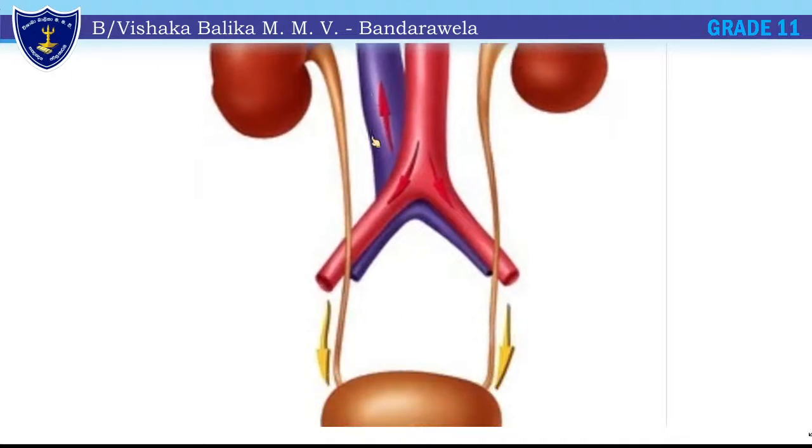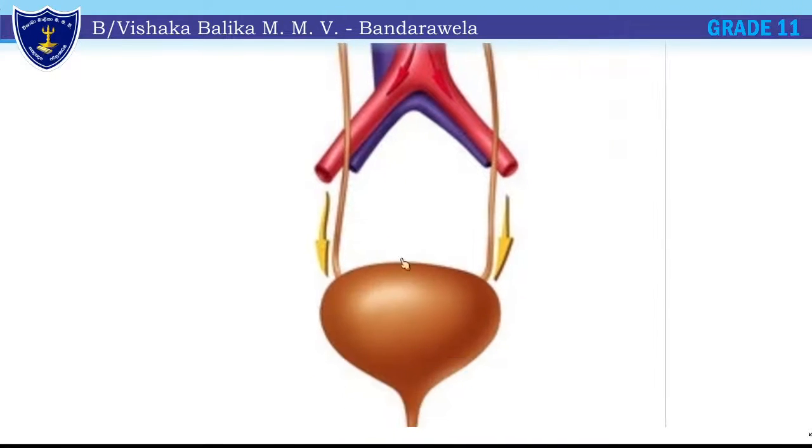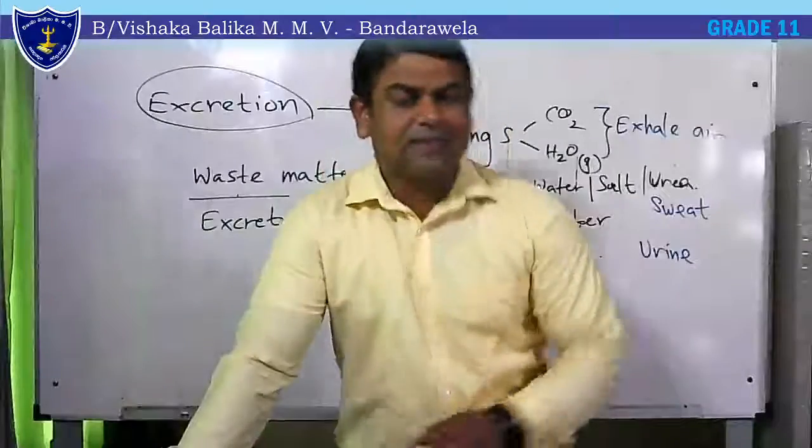It's going up, and these are two tiny tubes. These tubes are known as the ureters. Ureters collect urine and bring it to the urinary bladder. Urine is temporarily stored in this urinary bladder. Finally, it will pass out through the urethra. And those are the parts of the urinary system.